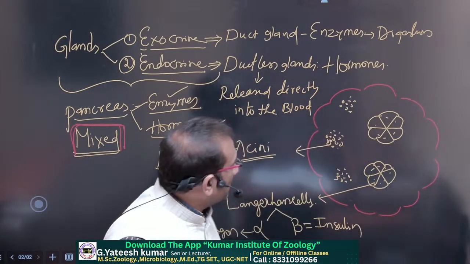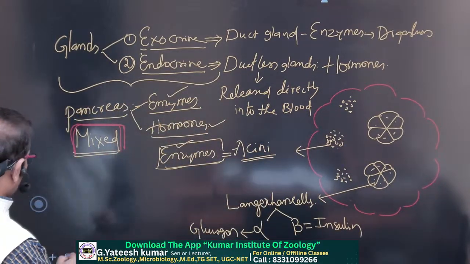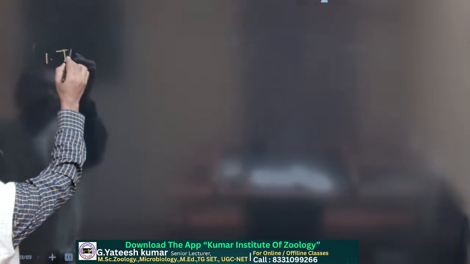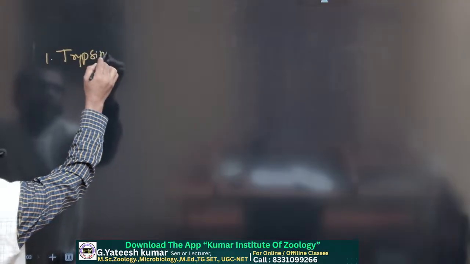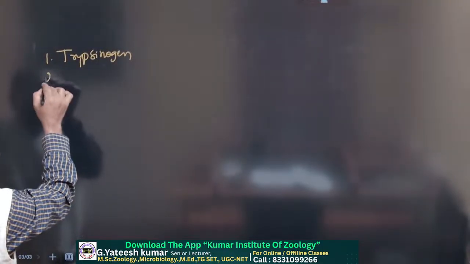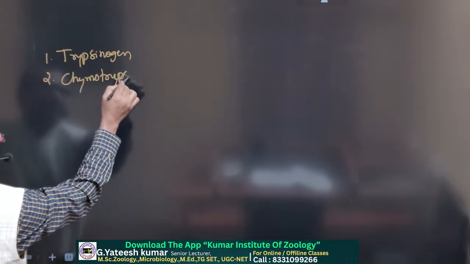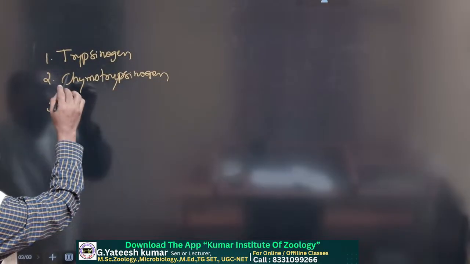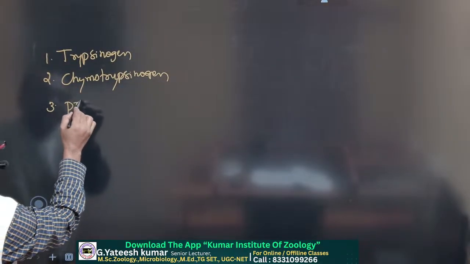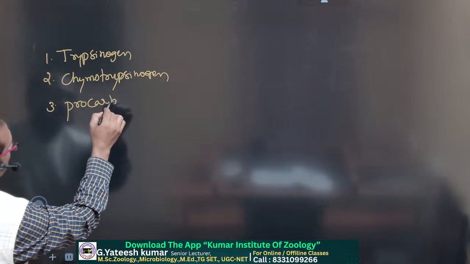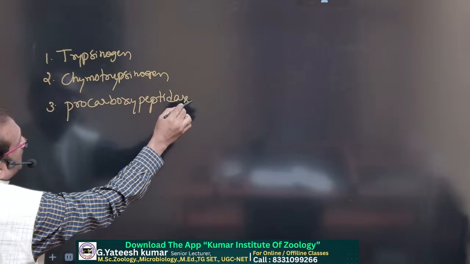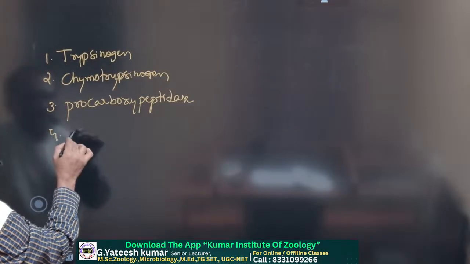Different types of enzymes are present in the pancreatic juice: trypsinogen, chymotrypsinogen, procarboxypeptidase, and pancreatic lipase.